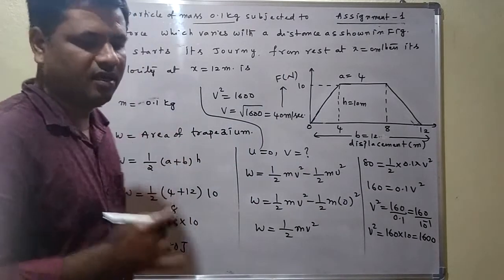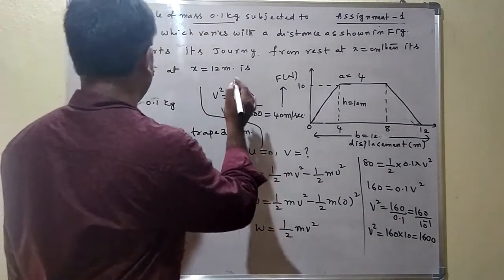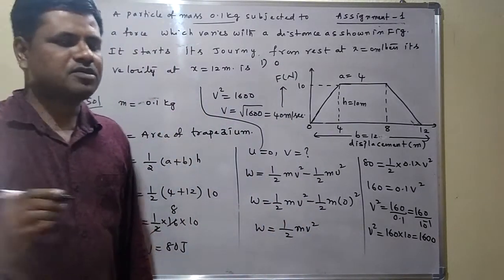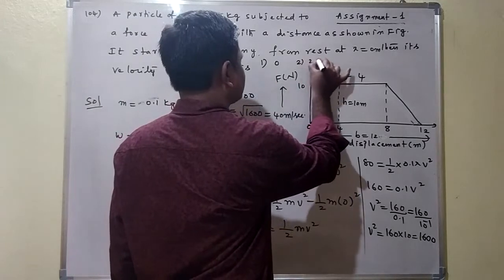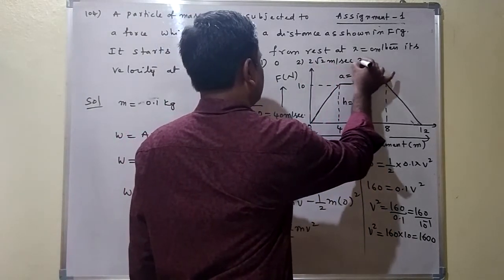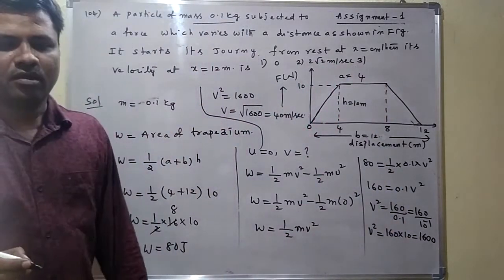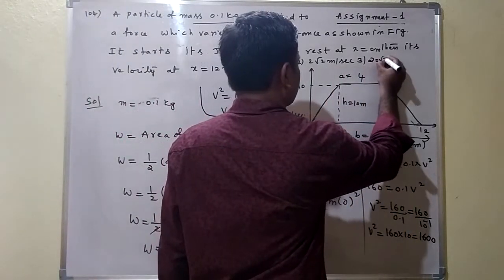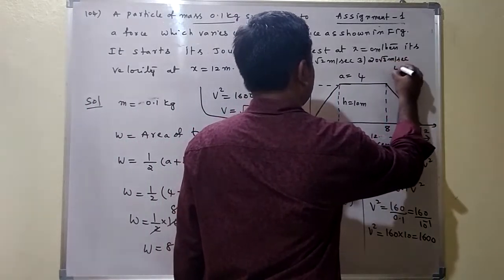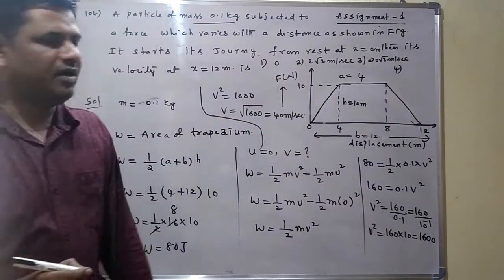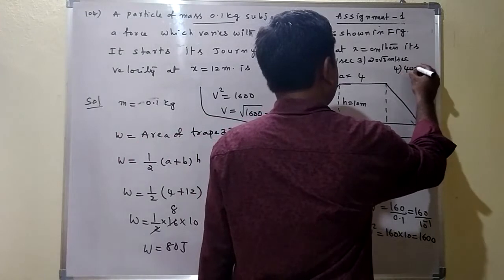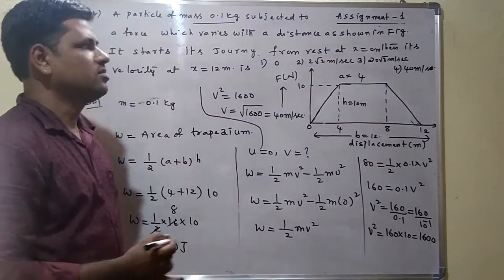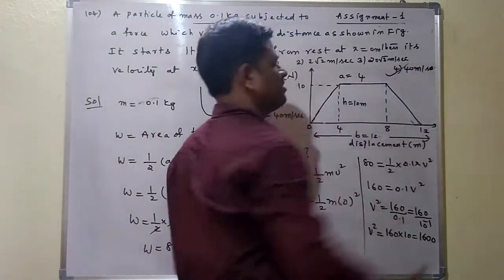What are the options given here? First option is given as 0. Second option, 20 root 2 meter per second. Third option, 20 root 3 meter per second. Fourth option is given as 40 meter per second. See that the final velocity we are getting is 40 meter per second. So which option is correct here? Fourth option is correct here.